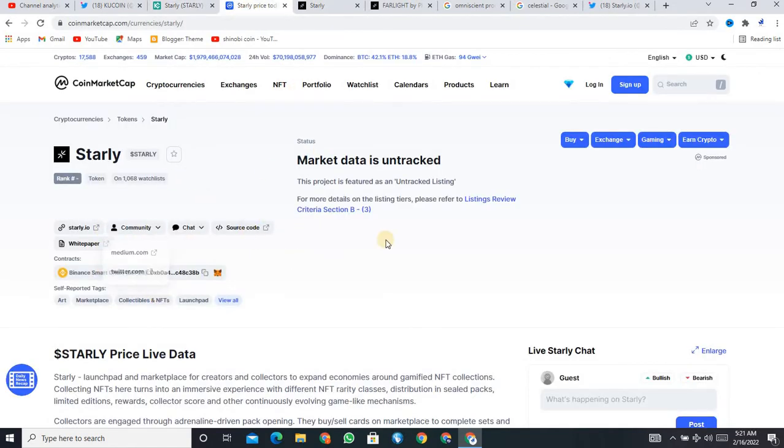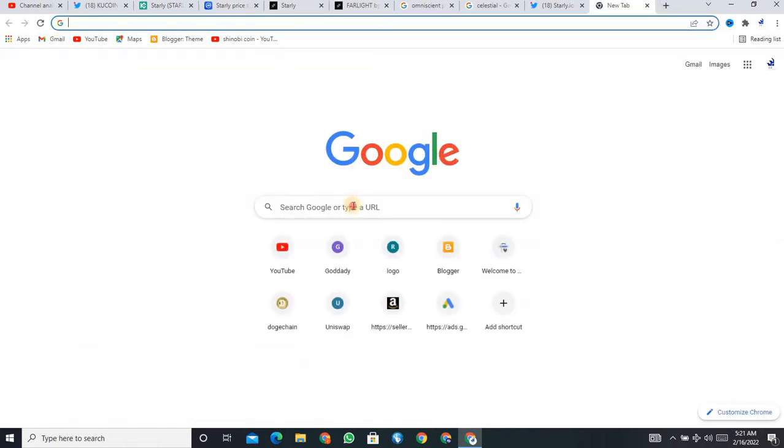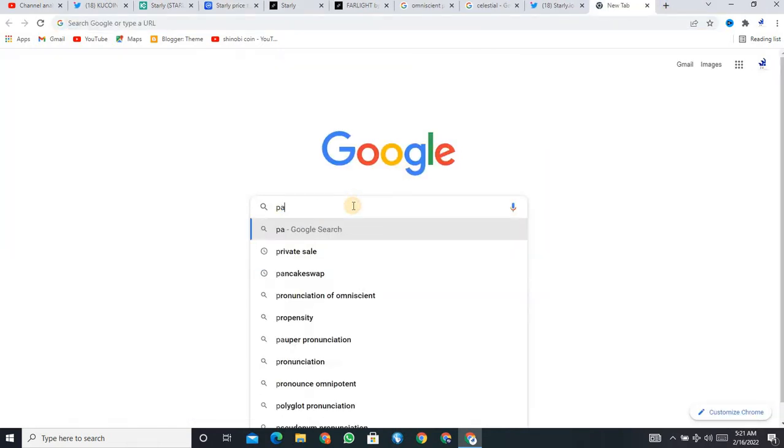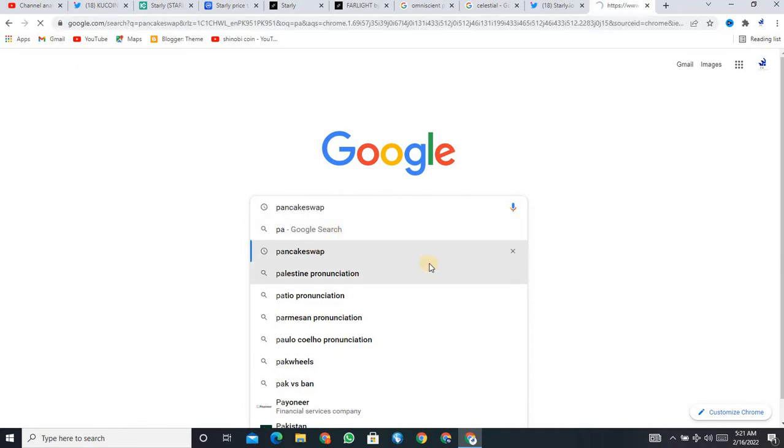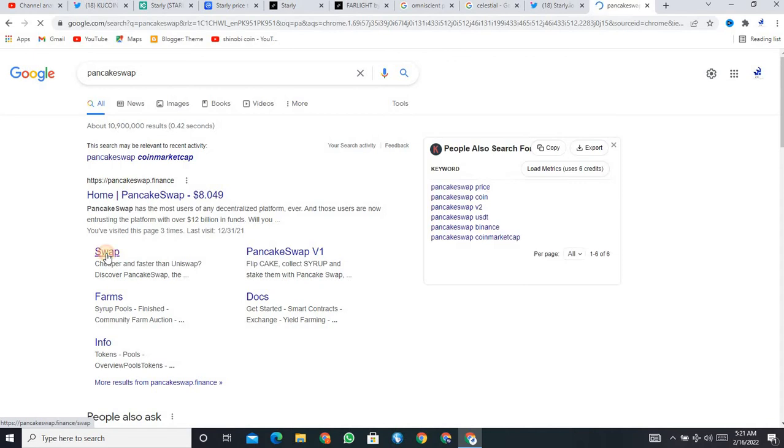You can see it right over here. On CoinMarketCap, first of all, I want to show you how you can buy this project. You must copy this address to buy this project before listing. After that you simply go to PancakeSwap. I search for PancakeSwap, you can see it right over here, I click on that, and then you simply click on the swap button.